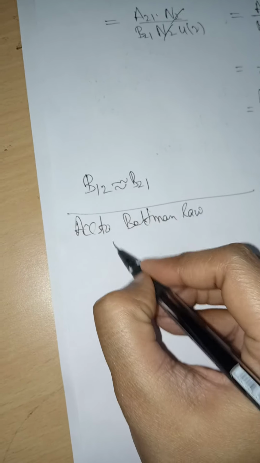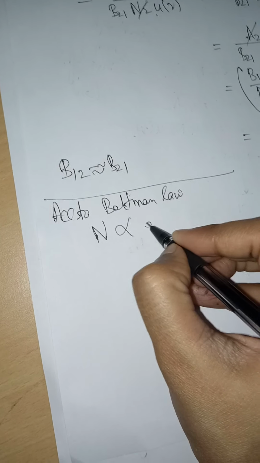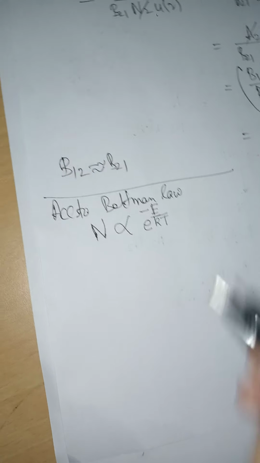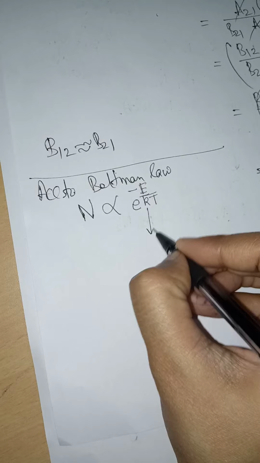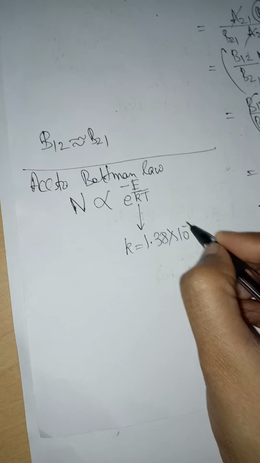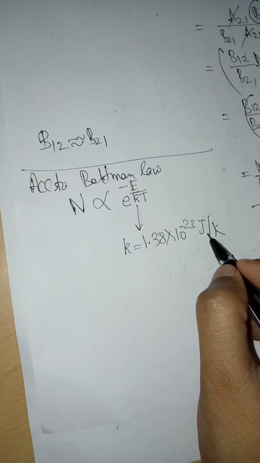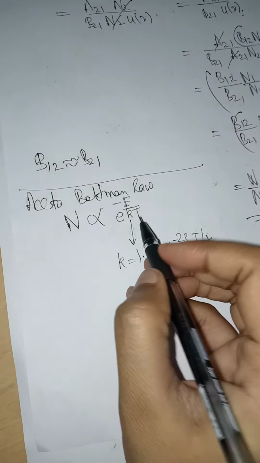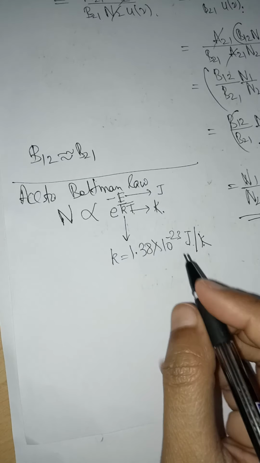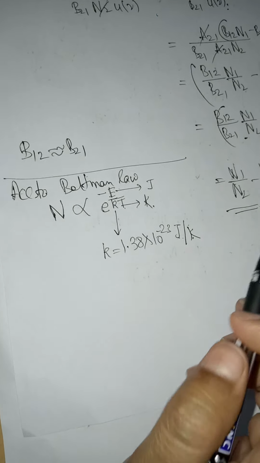The number of electrons in an energy level En is proportional to exponential of minus E upon kT. So this k is the Boltzmann constant. The value of k is 1.38 times 10 raised to the power minus 23 joule per Kelvin. According to the unit, joules per Kelvin means temperature we have to put in Kelvin and energy we have to put in joules. Then only the exponential power will be dimensionless.